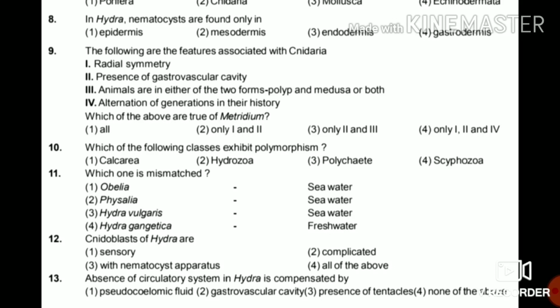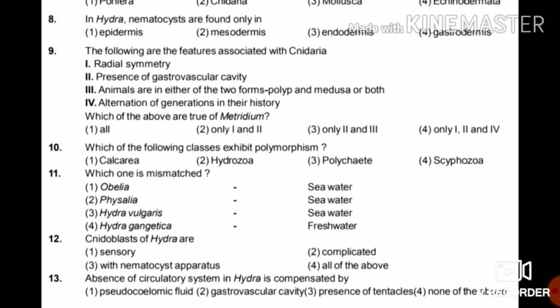Obelia seawater, Physalia seawater, Hydra vulgaris seawater, Hydra gangetica freshwater. We all know Hydra vulgaris is present in freshwater, so it's the mismatch. Option 3, Hydra vulgaris seawater.